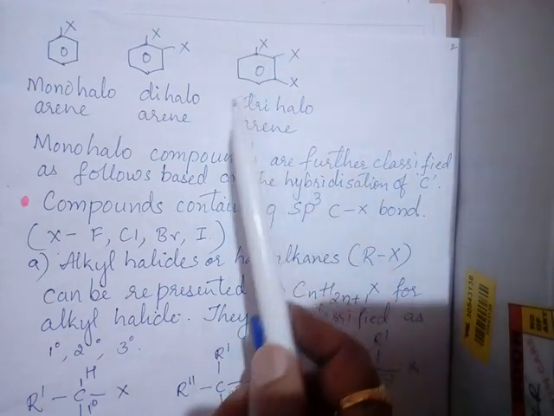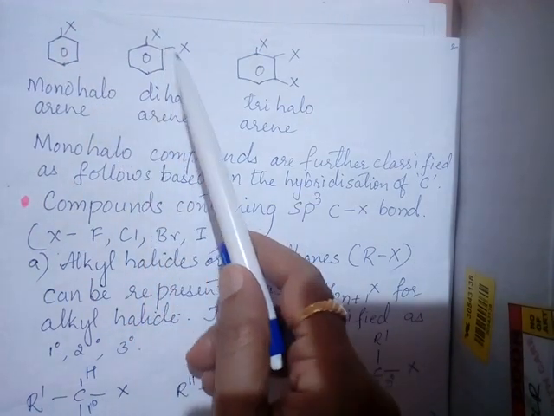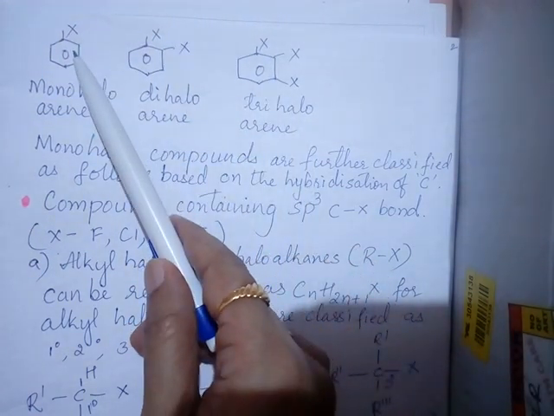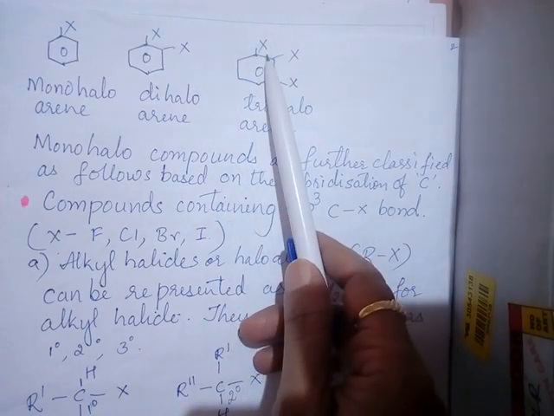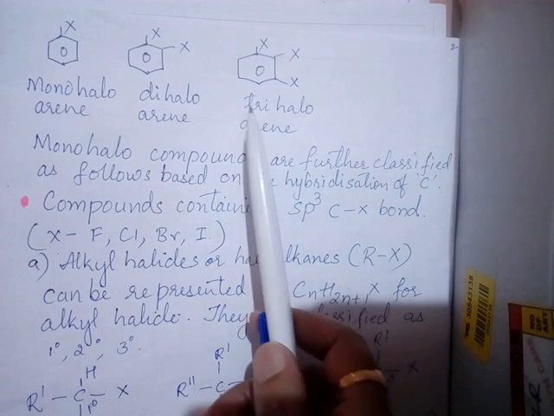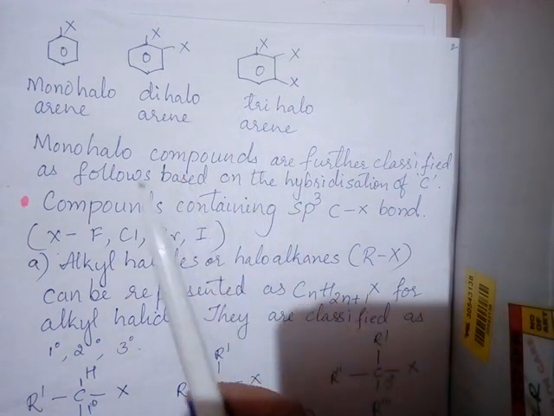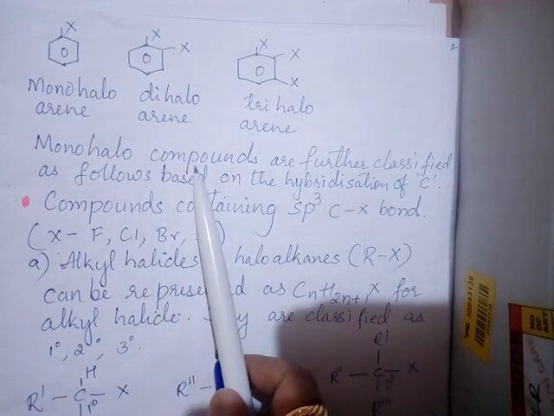Trichlorobenzene. Okay, so in this way you have the classification based on the number of halogen atoms. This is mono, this is di, this is tri. So in this way we have the first type of the classification. Out of this one, coming to the monohalo compounds.